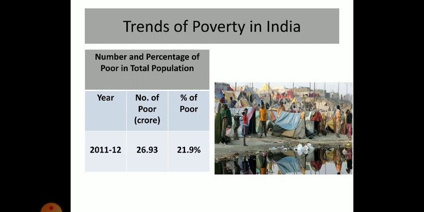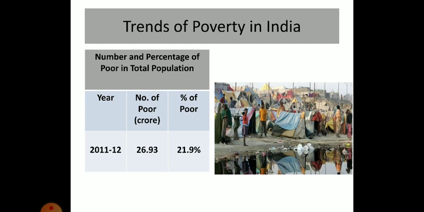Now we talk of the trends of poverty in India. First of all, the number and percentage of poor in total population. The figures are of the year 2011-12, and the number of poor in crores was 26.93, and the percentage of poor in total population in India was 21.9%.